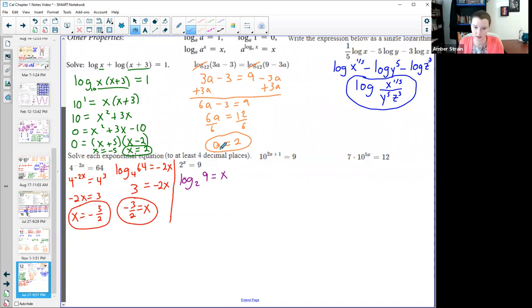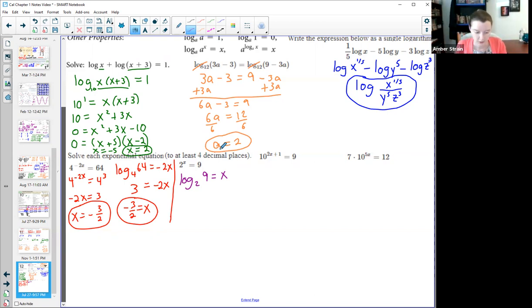So get that calculator handy. We're going to have to use that change of base formula. If you have the button, remember if you hit math and scroll up, it's the one called logBASE, and it should make it look real nice and pretty. If you don't have that button, it's really easy. You just type log of 9, make sure to close that parenthesis, divided by log of 2. Okay, make sure to close that parenthesis.